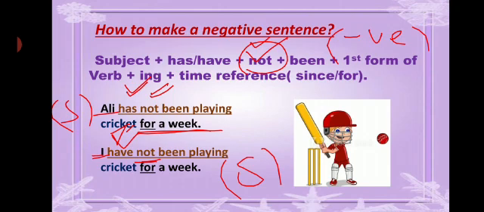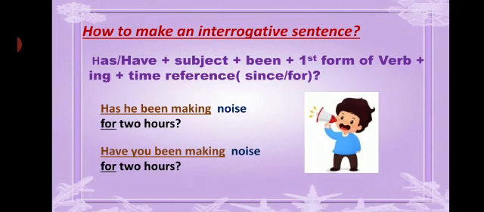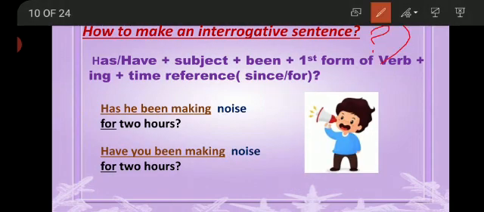Okay now? Yes, our last sentence is how to make an interrogative sentence, or you may say how to make a question sentence. In question sentences, students, we use helping verb in the start of the sentence, and our main helping verb for the present perfect continuous tense are has and have.